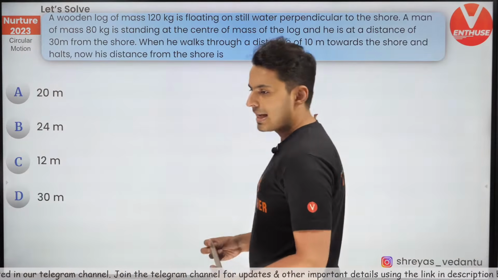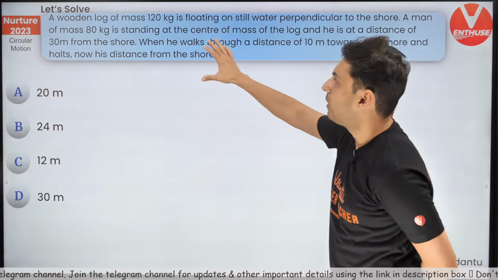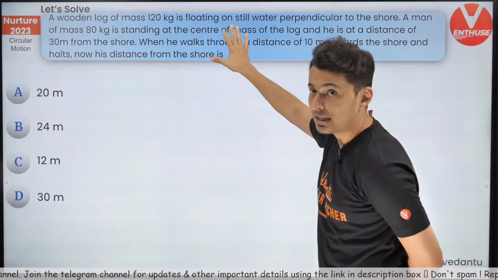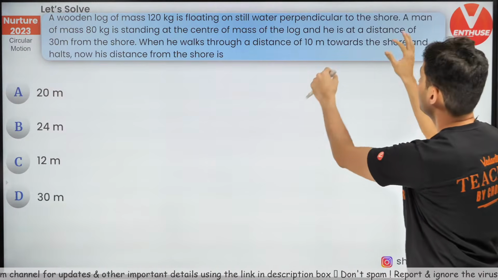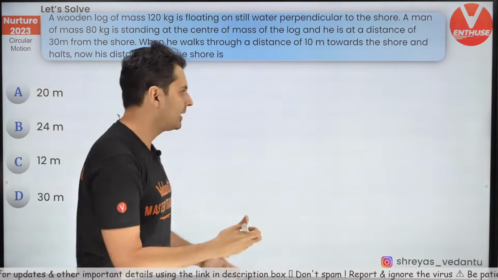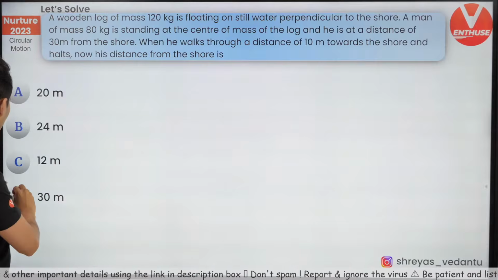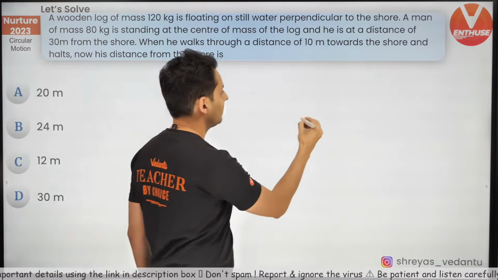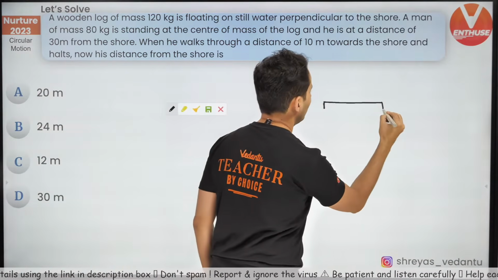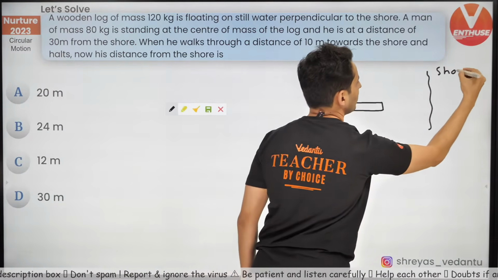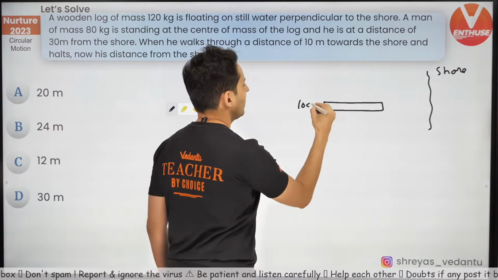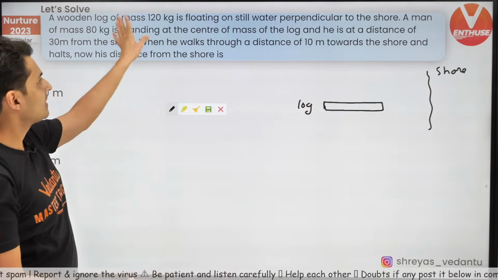Okay. And here it is. There is a wooden log of mass 120 kg and it is floating on still water perpendicular to the shore. Let's draw it so that we get some idea. Okay, there is a log and this is my shore, and this log is floating some distance away from the shore.